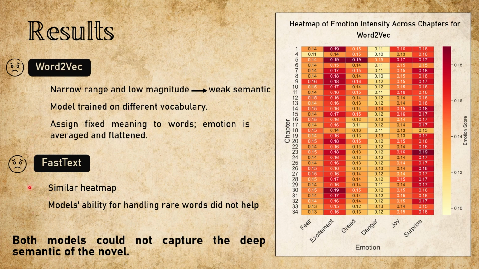FastText didn't fare much better. Even though it's great with rare and out of vocabulary words, its scores were even more narrowly clustered. The model generalized too well, losing emotional spikes in the process. Bottom line, both models struggle to capture the depth embedded in the novel's language. But don't lose hope just yet. Our next model, SpaCy, had a much sharper emotional compass. Let's see how it did.